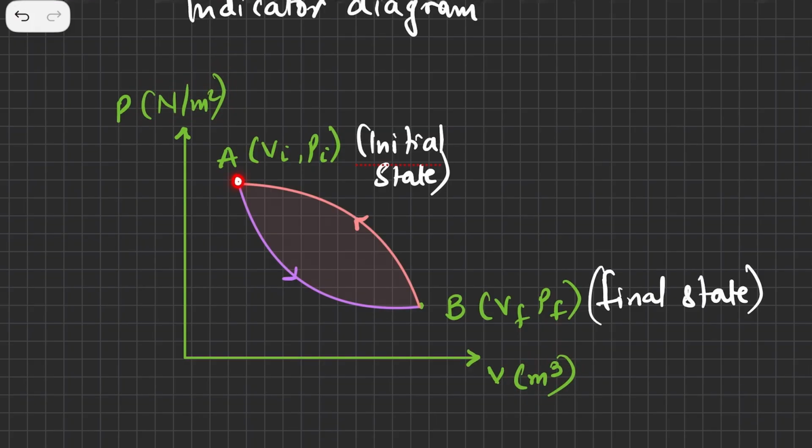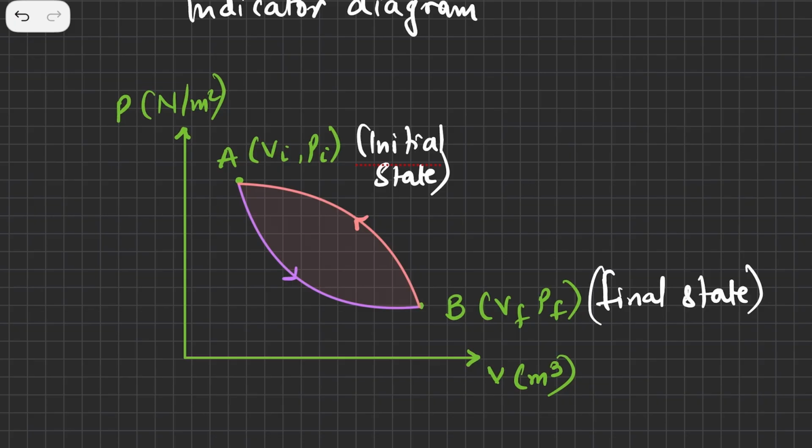Now just watch that. A is my initial state and B is my final state, and it has some values of volume and pressure. So VI, PI stand for initial volume and initial pressure, and B is my final state, which I'll write as VF, PF: final volume, final pressure. My system goes from A, the initial state, to the final state B along this path, and when it comes back from the final state to its initial state, it comes by another path. This is the other path. Such a process is called an irreversible process.